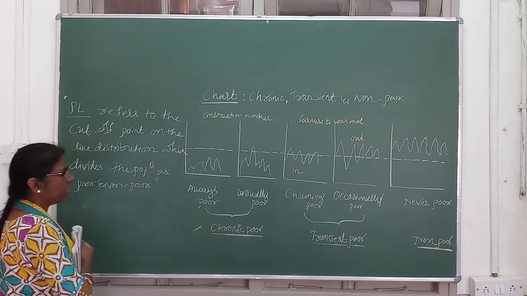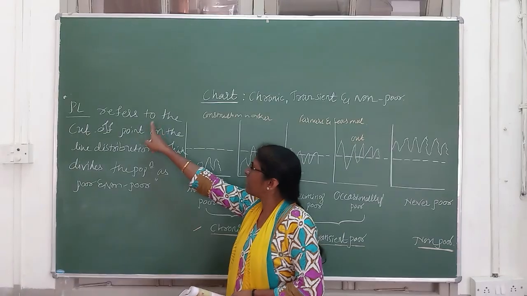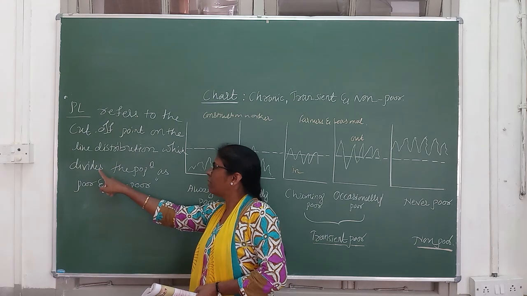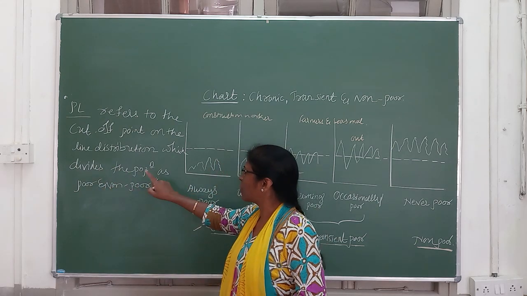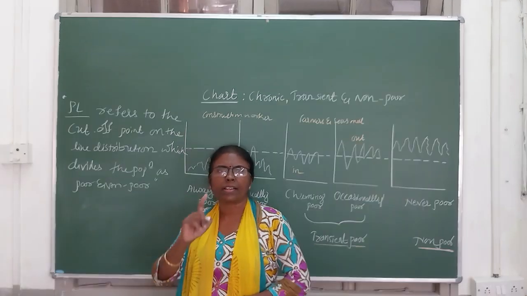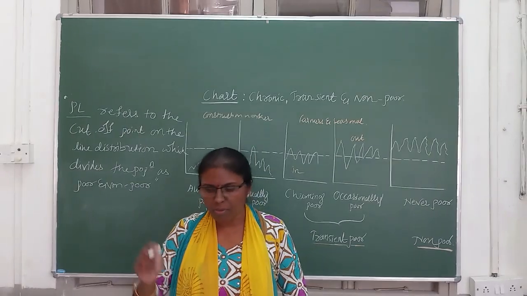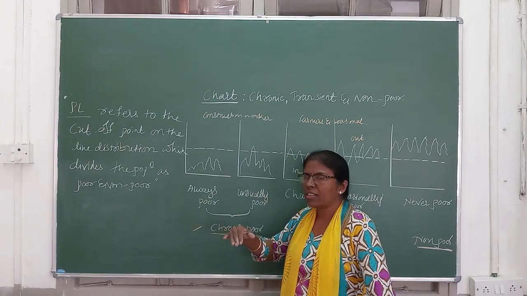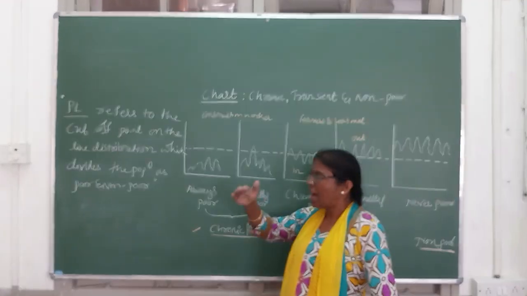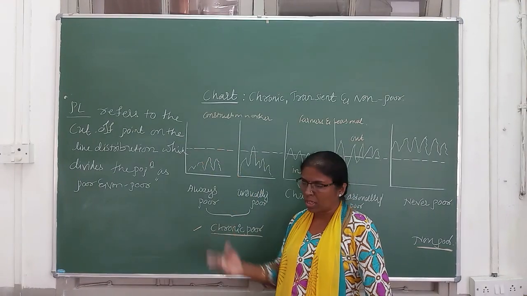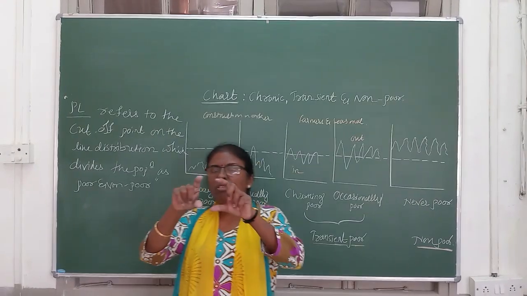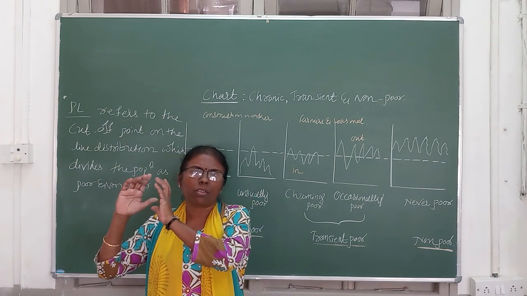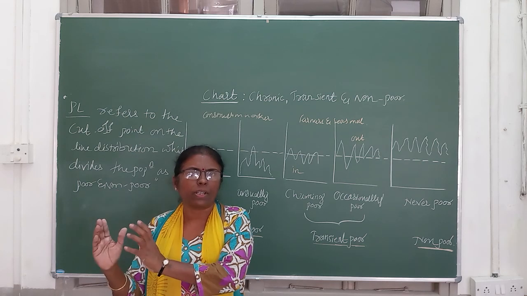See here, read the sentence very carefully. Poverty line refers to the cutoff point on the line of distribution which divides the population as poor and non-poor. Yes, poverty line is an income line which separates the population of the country as poor and non-poor. So the question arises, which income level is considered to be measured as the poverty line.